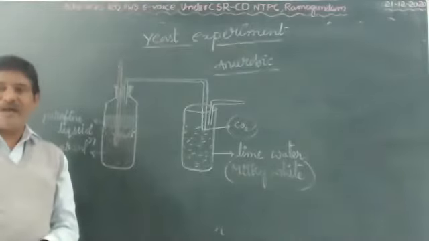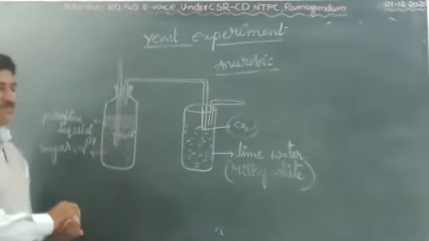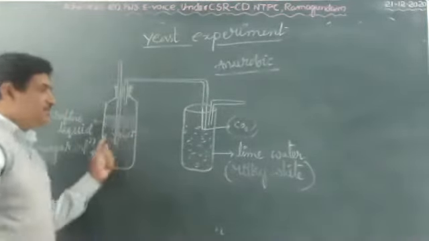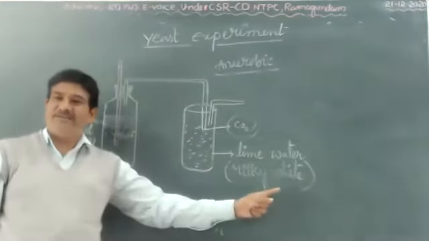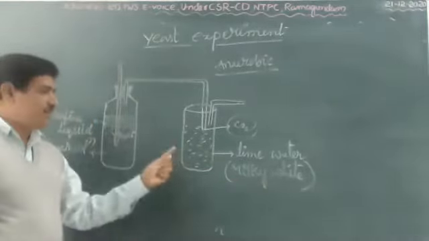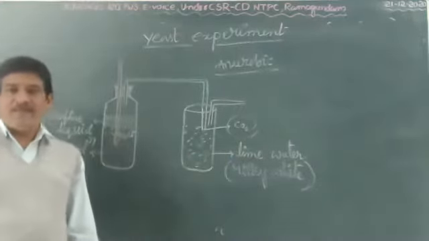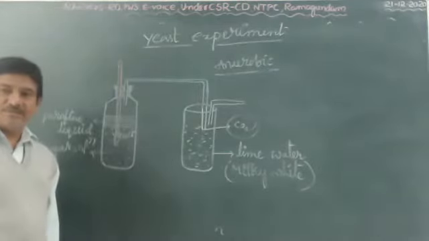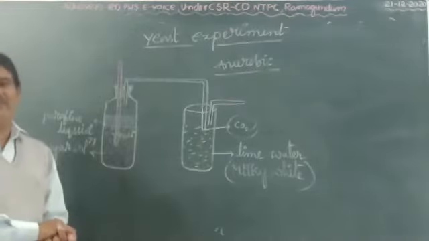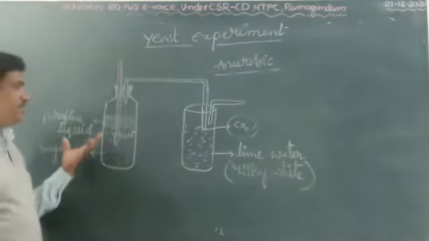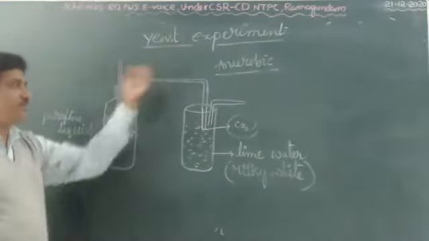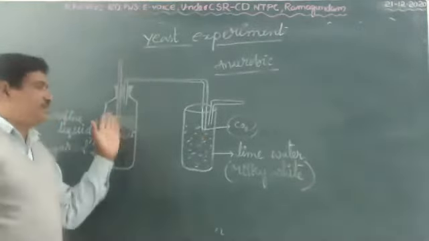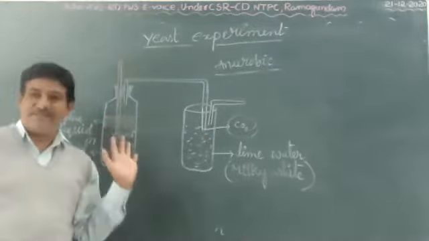This is the procedure. Observation: after some time you can observe the lime water color change into milky white. In this process, the released gas is carbon dioxide. Why? Because only carbon dioxide will change the lime water milky white in color. Next one, slowly the temperature is also rising in the thermometer. This is the observation. Final conclusion. What is the conclusion or result? By this experiment, we prove that anaerobic respiration or the yeast experiment releases carbon dioxide and ethyl alcohol, and a small amount of energy. Okay, children?